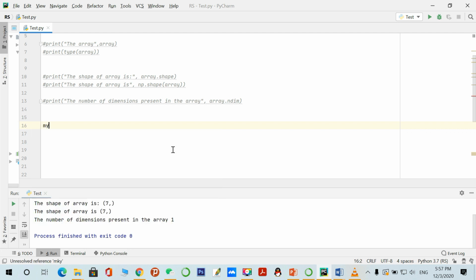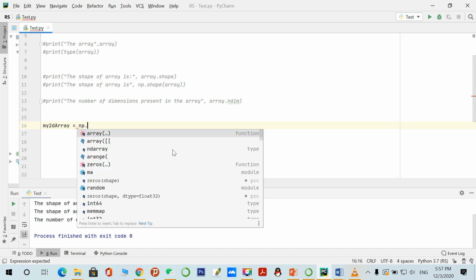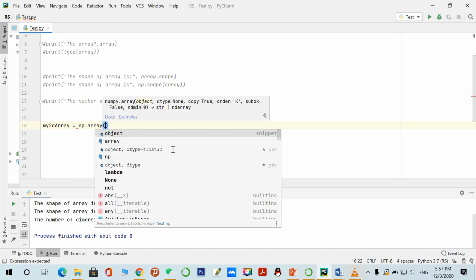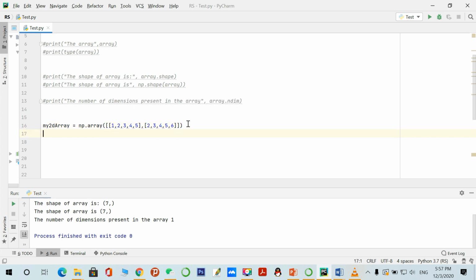My 2D array equal to, let's call the NumPy library, np dot array function, and pass the 2D array, just like this: 1 2 3 4 5 and 2 3 4 5 6. So we have created a two-dimensional array through the array function of the NumPy library.